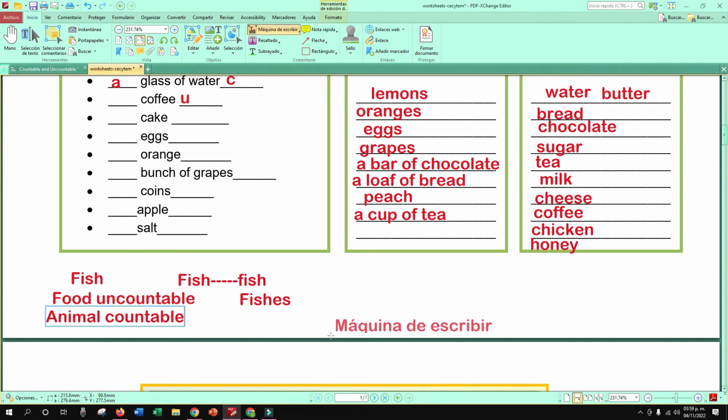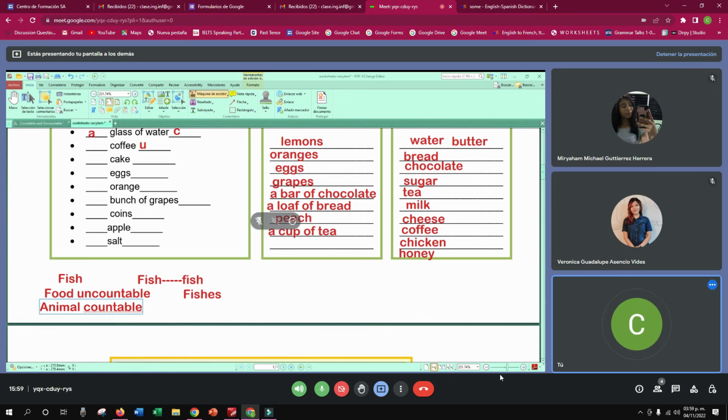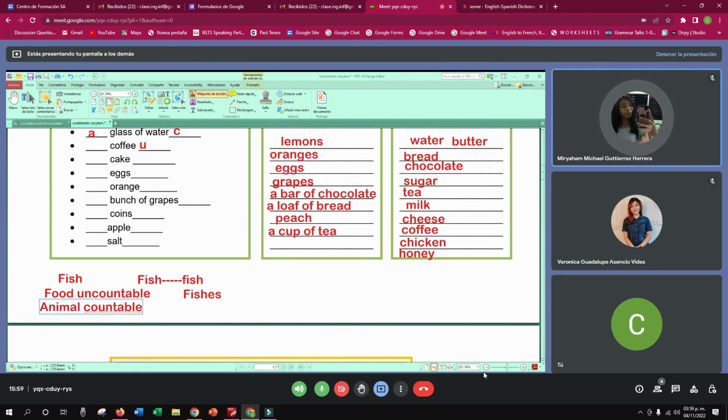¿Ok? No sé si tienen preguntas, chicas. No, se nos fue Dani. Questions? No, teacher. ¿Todo está claro? Muy bien.